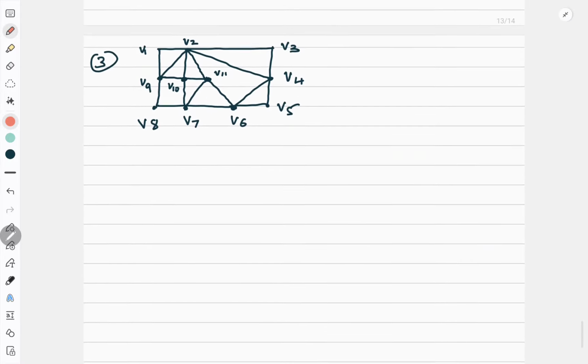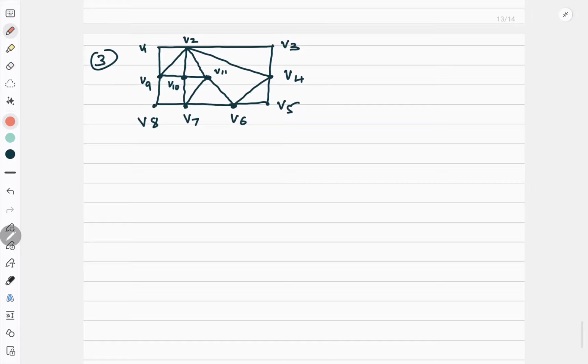Now look at this one. Now what is the problem with this question? Find the Euler circuit for this. Now it is a very complicated graph. You have to find the Euler circuit. Before starting to find, what you will check? Check the degree of each vertex. Is it even? See, V1 is even. 1, 2, 3, 4, 5, 6. V2 is even. See, all vertex have the even degree. If it has all the even degrees, means I can find out the Euler circuit.